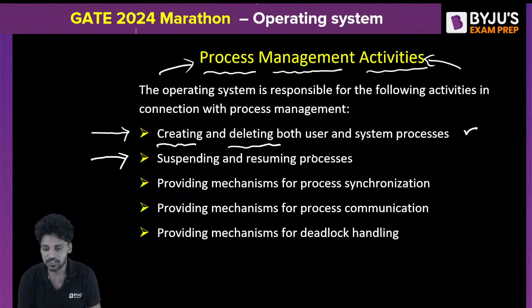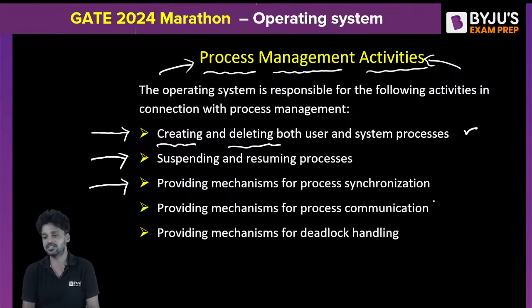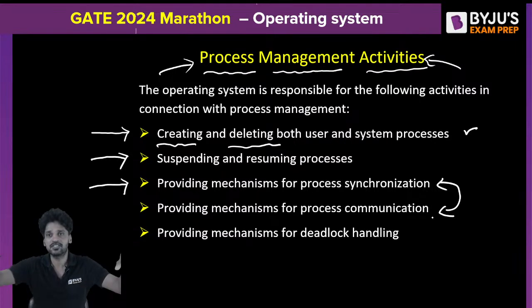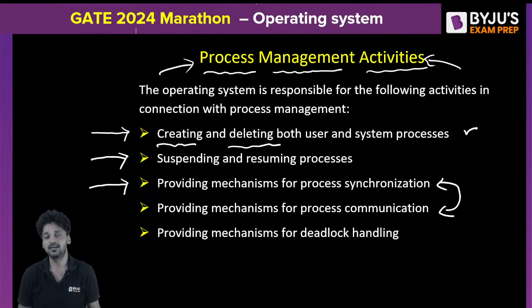So that's suspension and resuming the process. The third one is providing the mechanism for process synchronization. What is process synchronization? This will come after process communication. Some processes would want to communicate with each other. The operating system generally keeps the processes independent, always independent. But sometimes the processes would want to communicate with each other. At that time, the operating system should establish a communication among those processes which want to communicate. In order to have this communication smooth, the operating system should synchronize the processes.